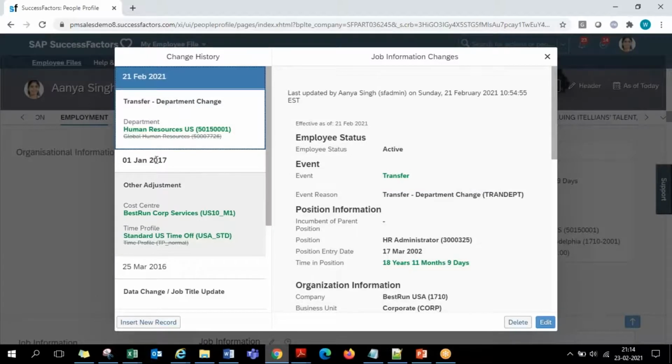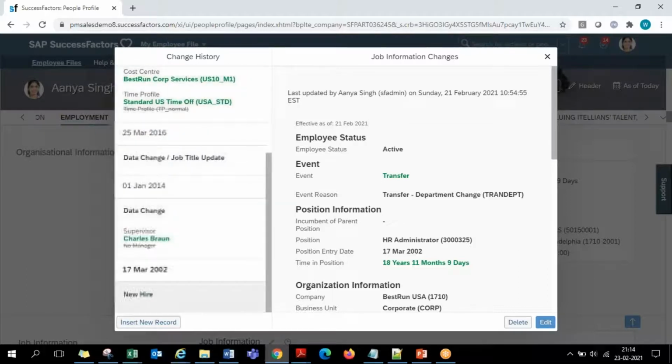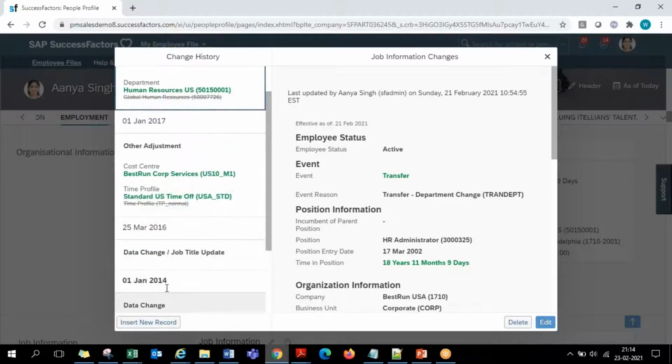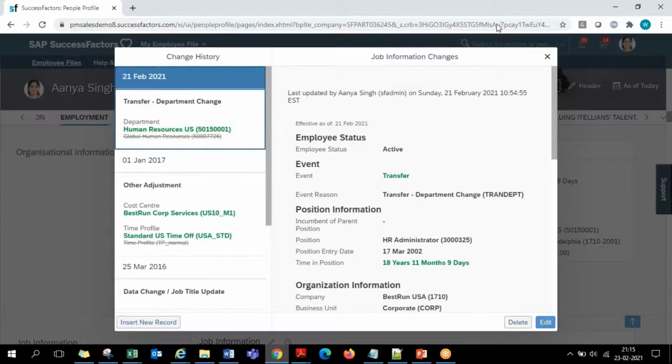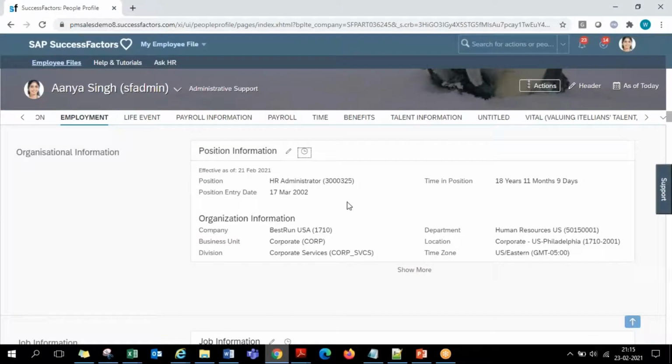Prior to that, since 2017 till 20th of February 2020, almost 3 years, the previous data is different. Like that, right from the employee hiring record in 2002 till now, whatever different changes have happened on the employment record, each and every minute piece of information along with the historic data has been captured here. So capturing all these details on one screen is what the people profile screen is called.